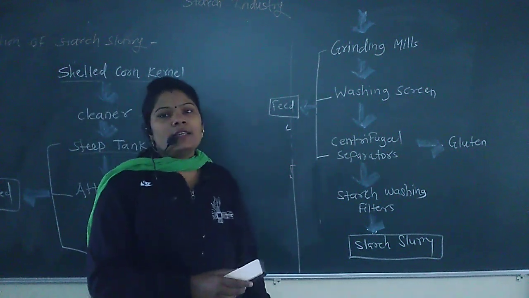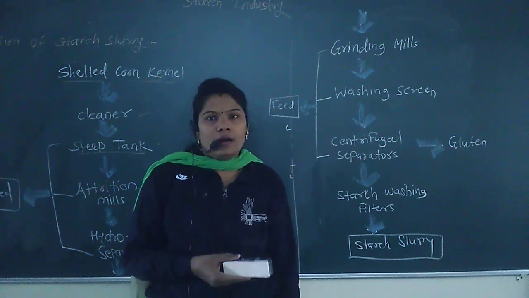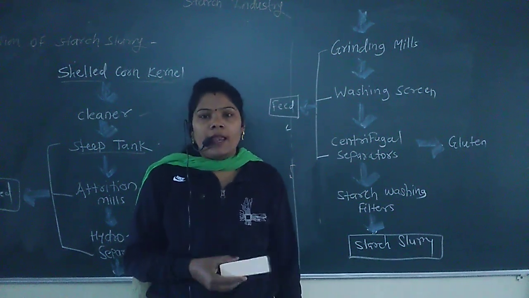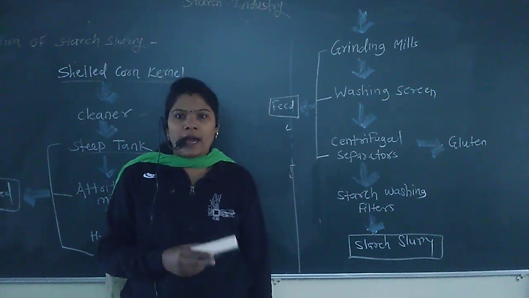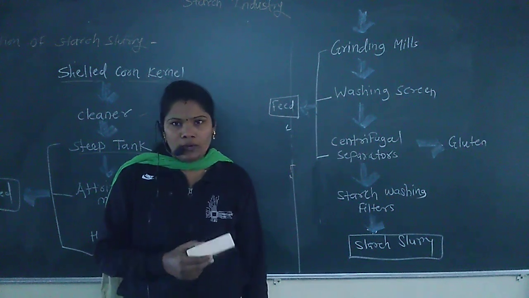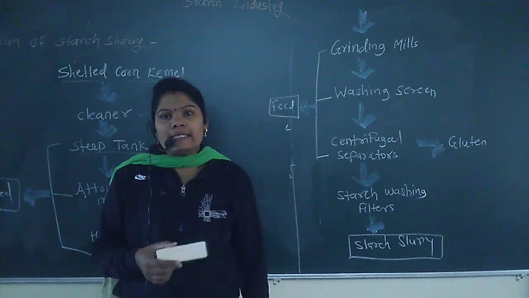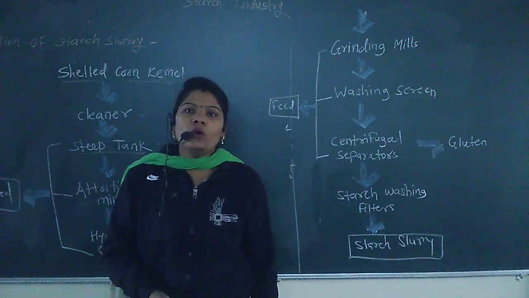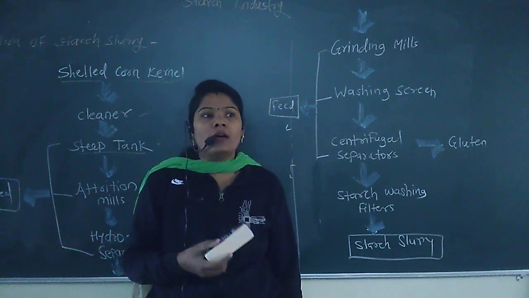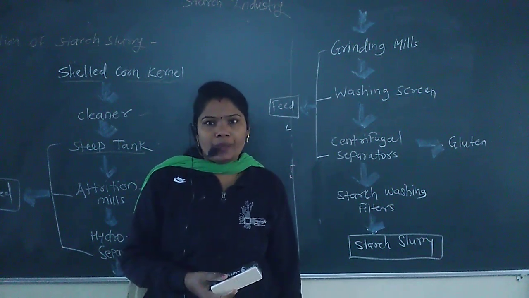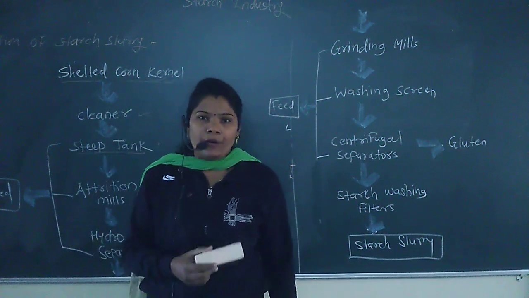The starch industry is very important in the food industry and also in different industries. Like this food industry, this starch is very important in a diet or making industrial food. The next application is that this starch is also used in the paper industry, textile industry, adhesives, making paint, etc. That's why the food starch industry is very important.